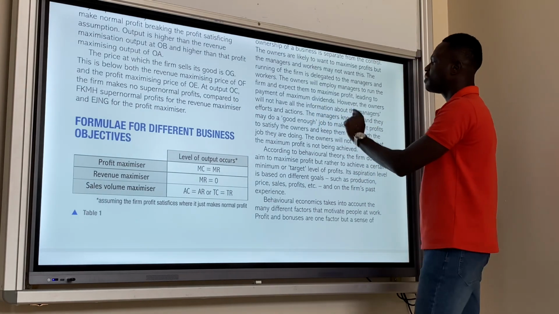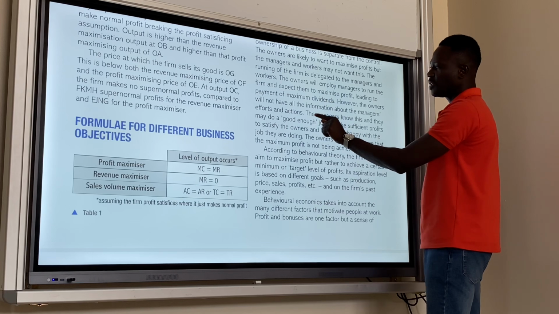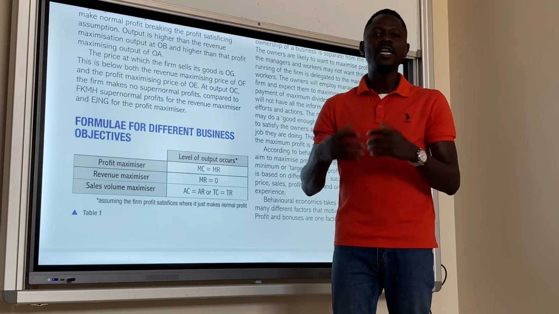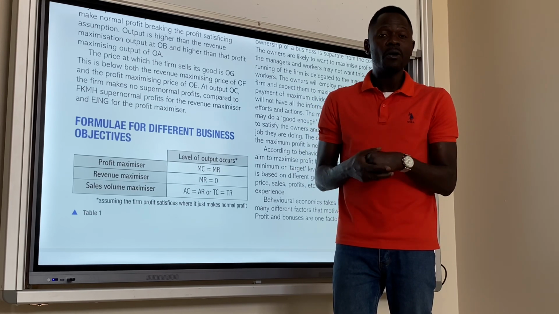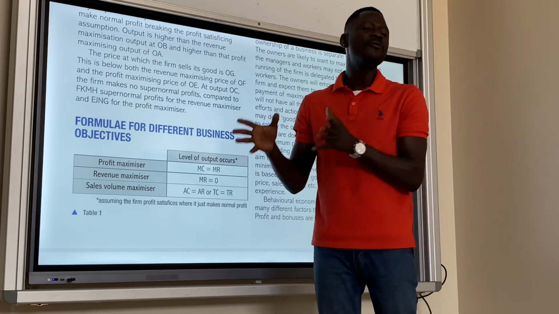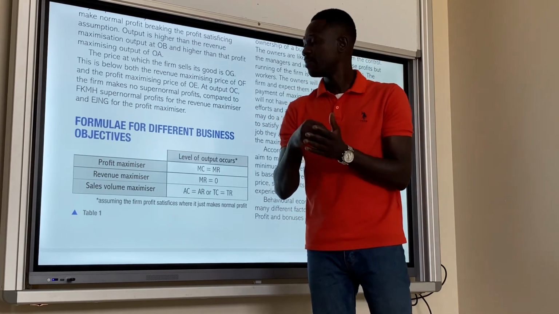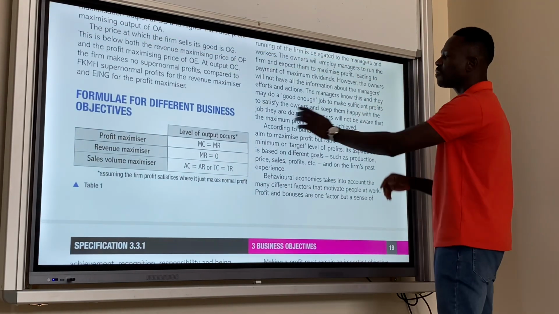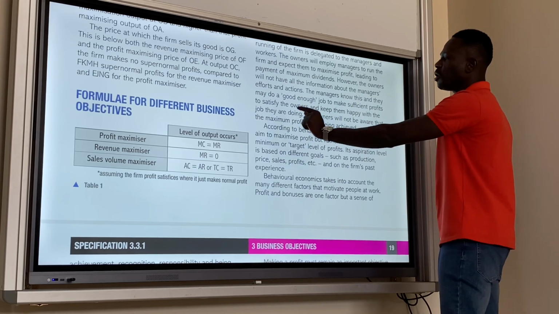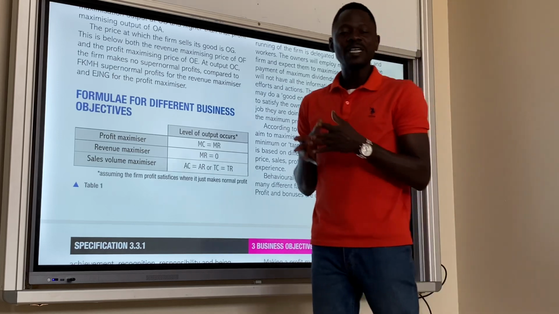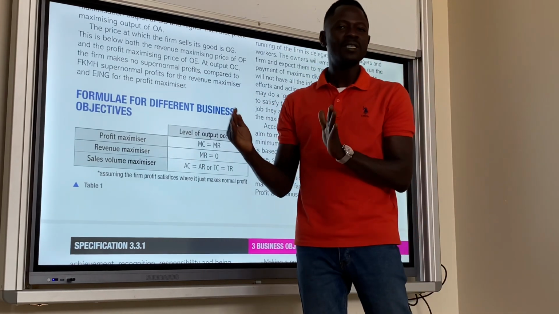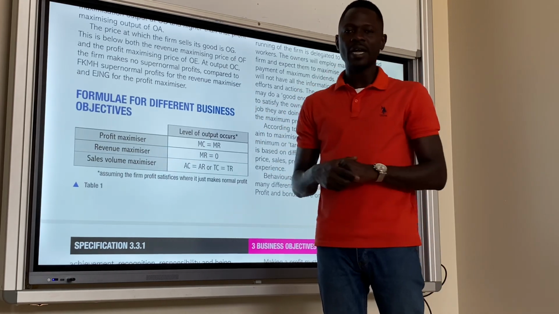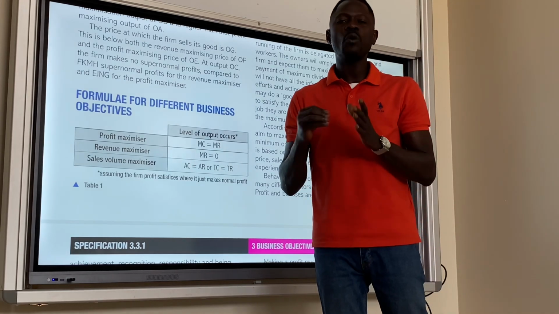However, the owners will not have all the information about the managers' efforts and actions. Because they have delegated authority, the managers and directors are the ones in charge. They take charge of the operations. Therefore, owners of the business will not have full information about what happens within the firm. The managers know this, and they may do a good enough job to make sufficient profits to satisfy the owners and keep them happy with the job they are doing. The directors and the managers are already aware that some information is missing, some information is not clear to the owners of the business. So they take advantage of that by ensuring that they make enough profit that will make them happy.